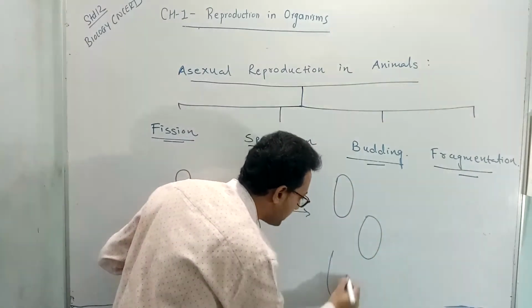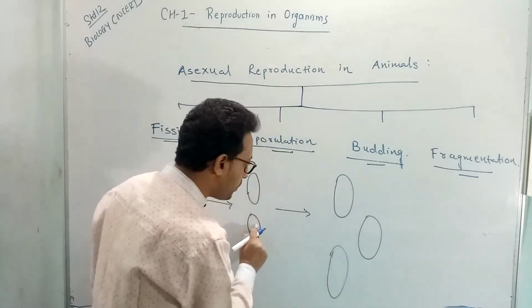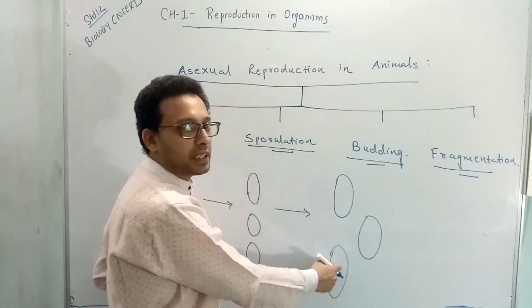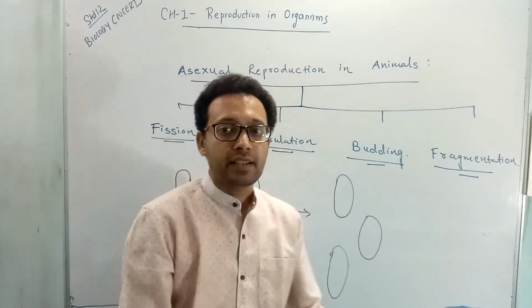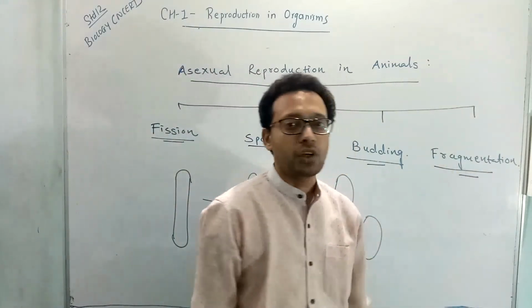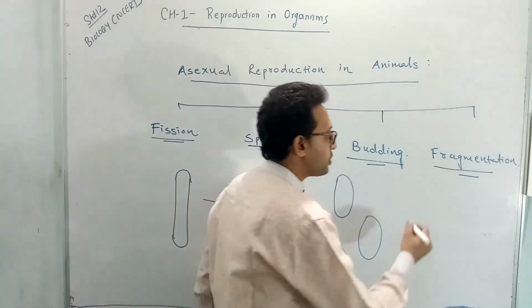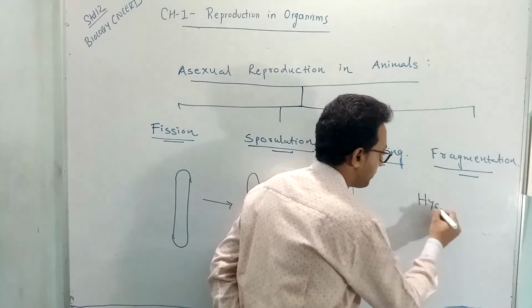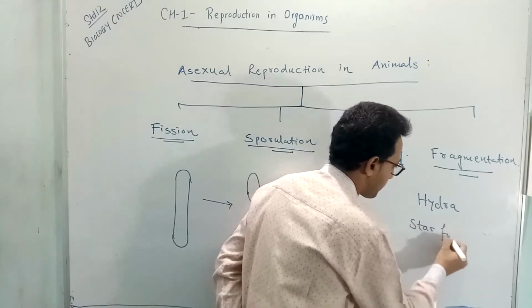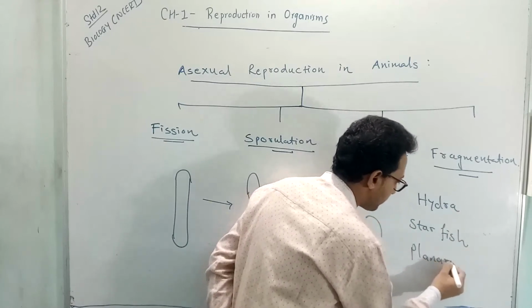This one produces the remaining part of a body, this one produces the other remaining parts of a body, and so on. So each fragment develops as a new living organism, and such a method is called fragmentation. Fragmentation is observed in hydra and starfish. It is also observed in planaria.